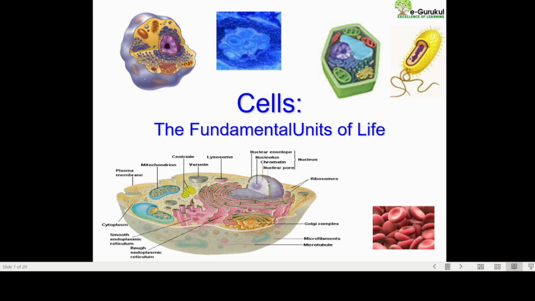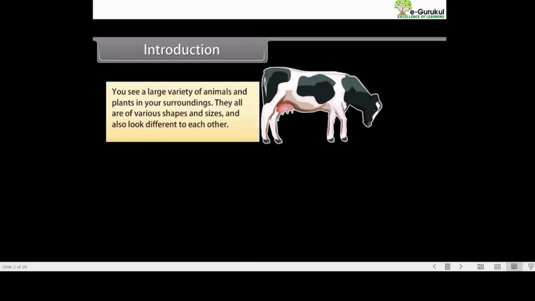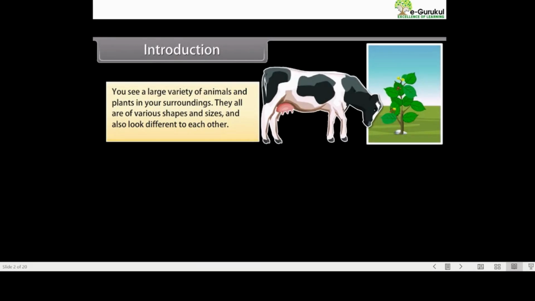So before starting with it, I want to give you a very small video so that you can see an introduction. You see a large variety of animals and plants in your surroundings. They all are of various shapes and sizes and also look different to each other.